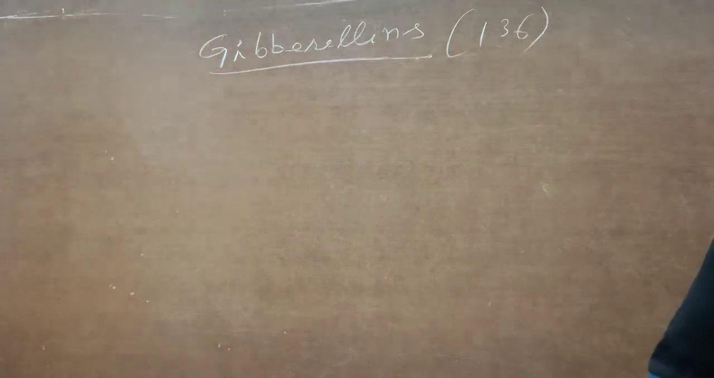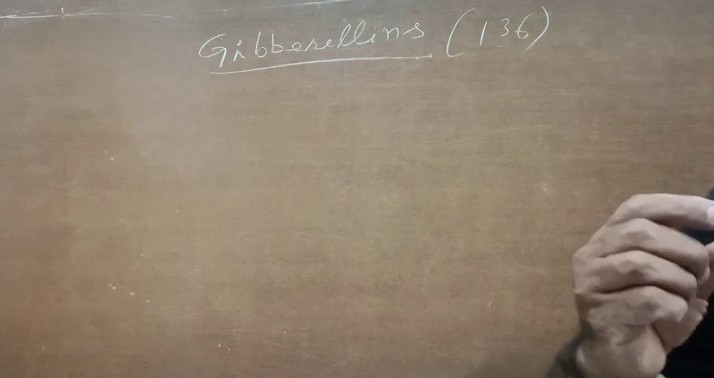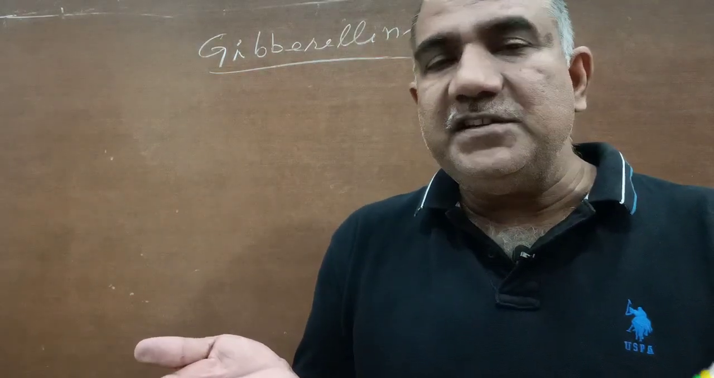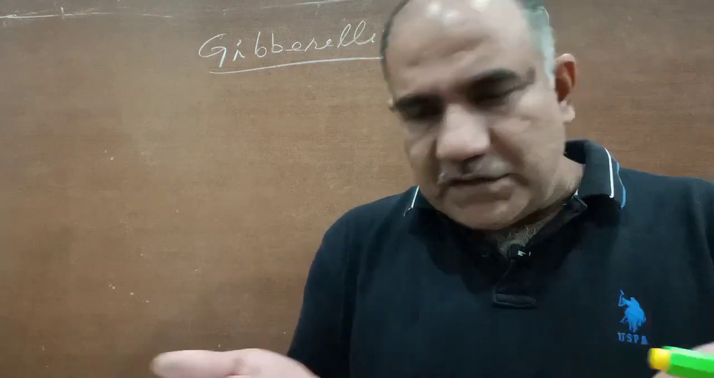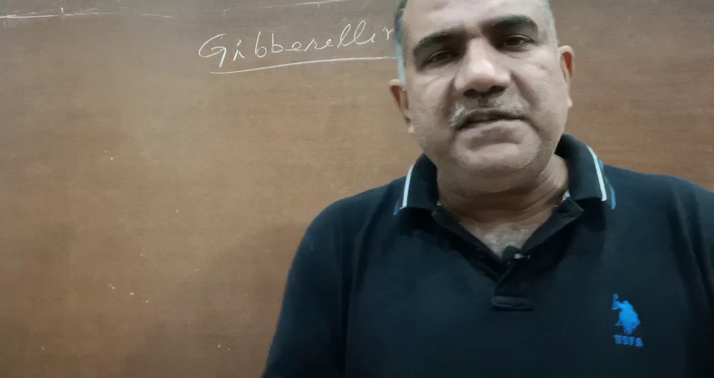And also it neutralizes the effect of ABA, that is abscisic acid. One of the functions of abscisic acid is that it promotes dormancy, whereas gibberellin breaks the dormancy. So this can be studied as it trying to neutralize the effect of ABA, abscisic acid.